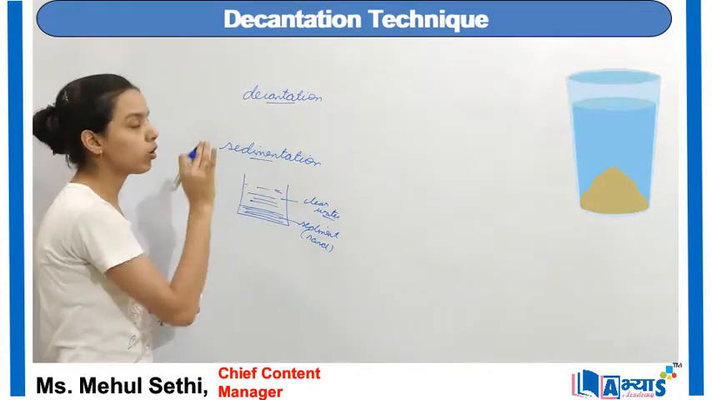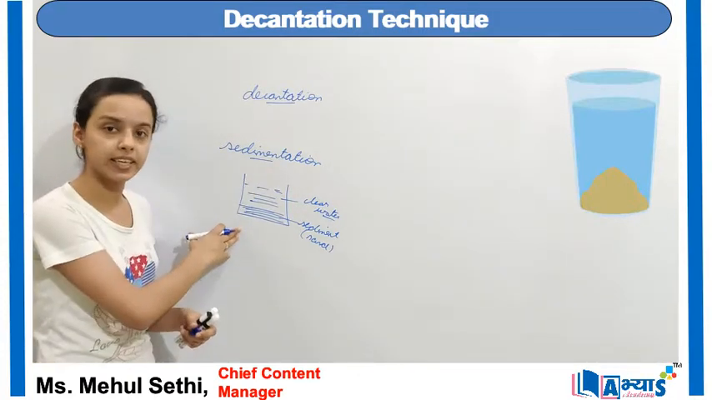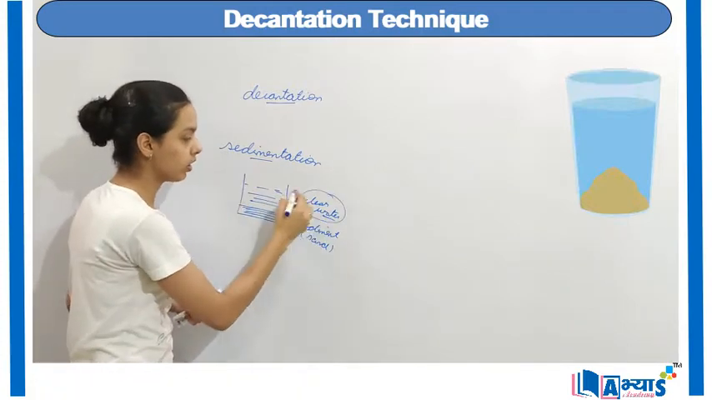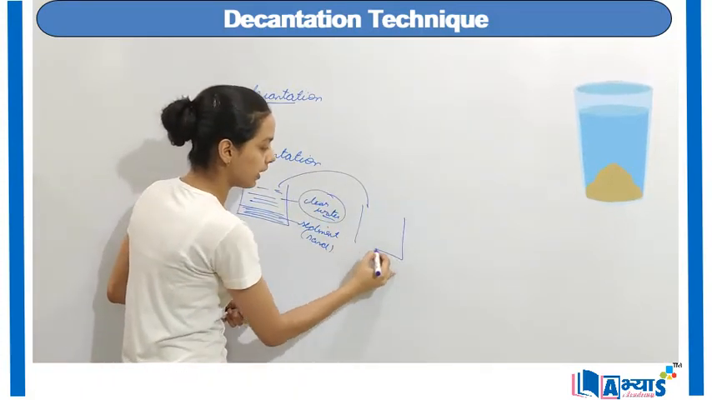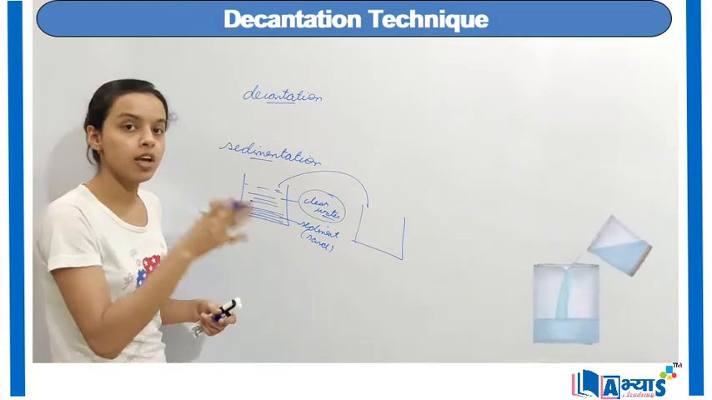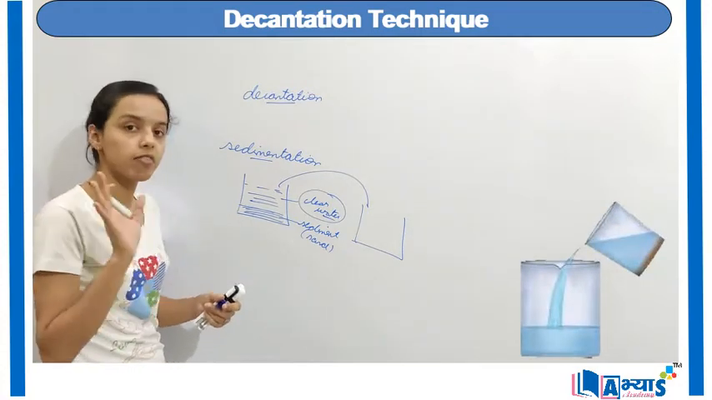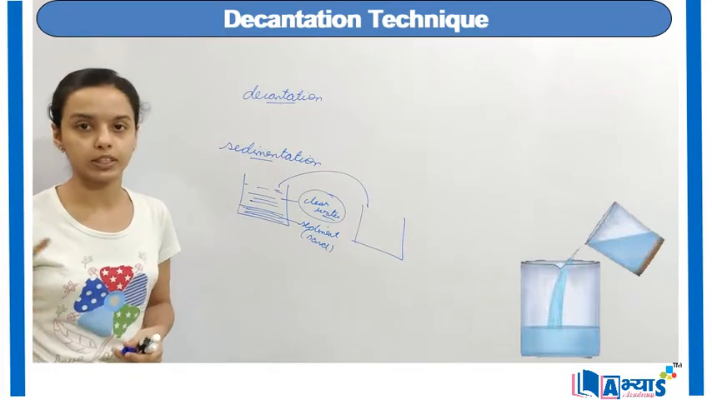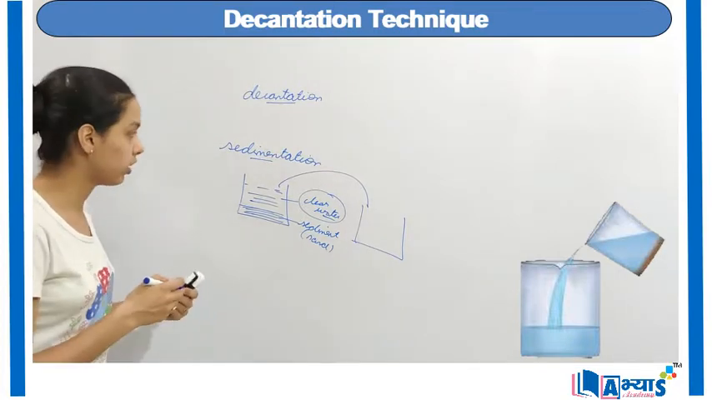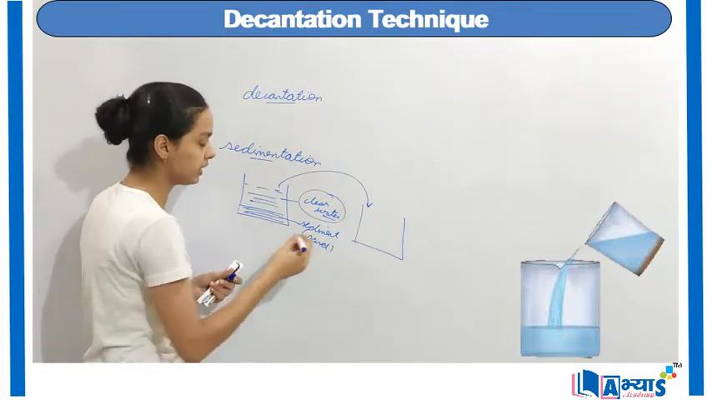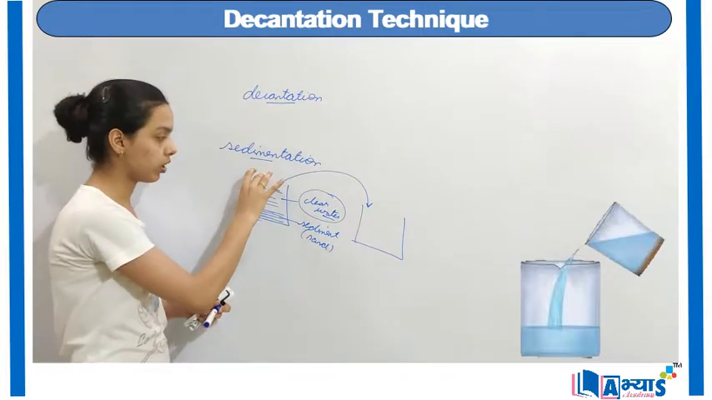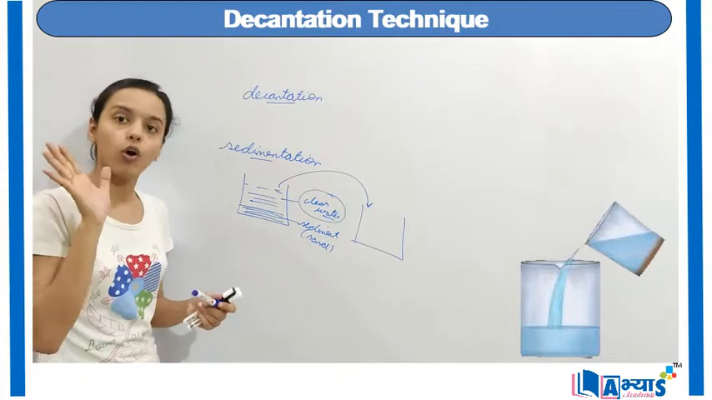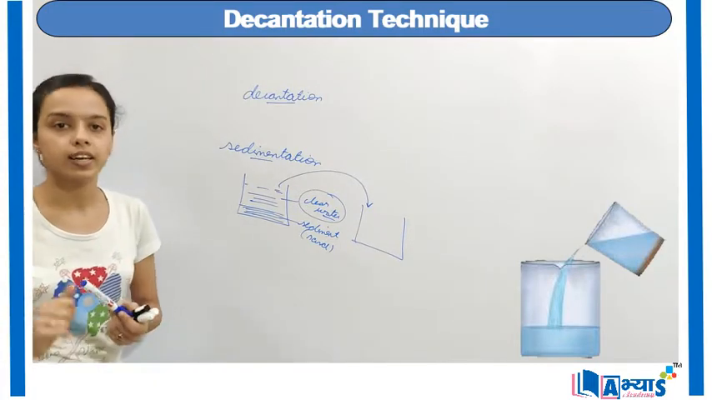But when we talk about decantation, as we have done the sedimentation, when we pour this clear water into another container or another beaker, while keeping the sediments undisturbed, that is referred to as the process of decantation. So the concept is, when we remove the clear water into another container, keeping the sediments separate or undisturbed, that is known as decantation.